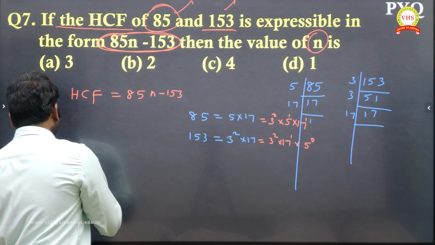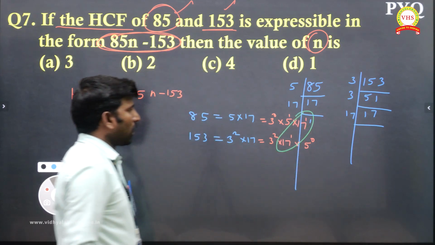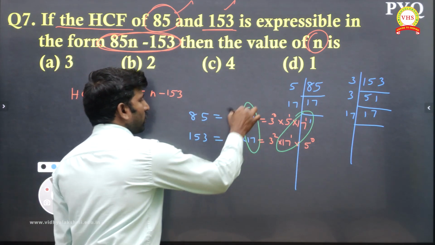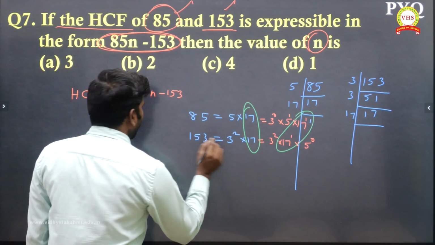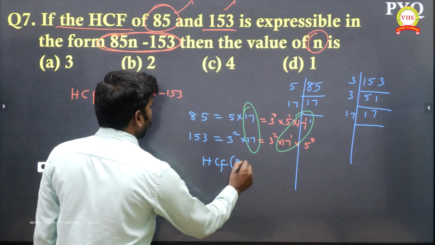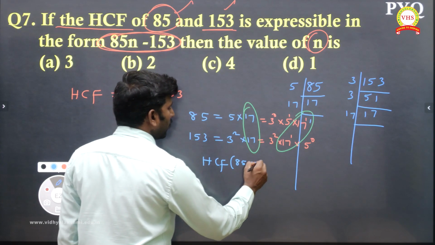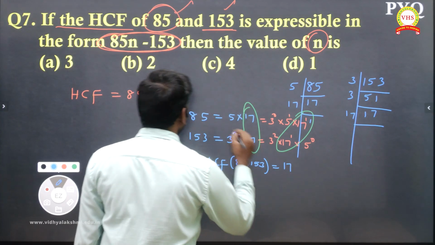What is common is 17 power 1. Common is only HCF. So HCF of 85 comma 153 is 17.